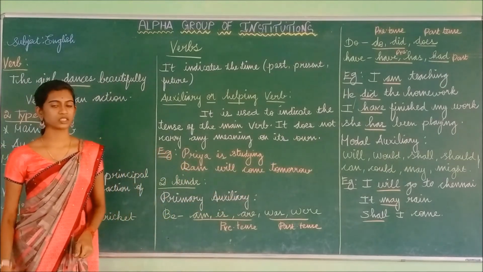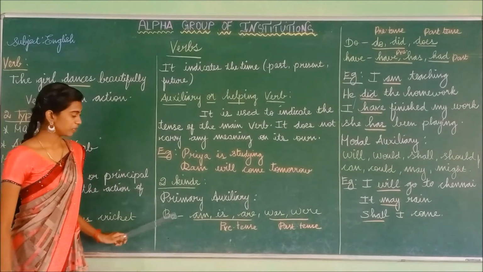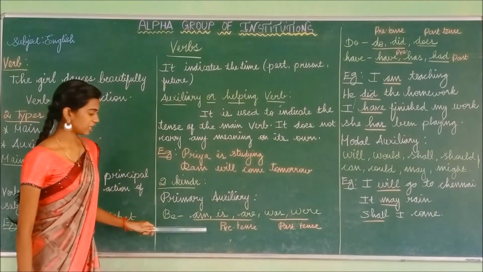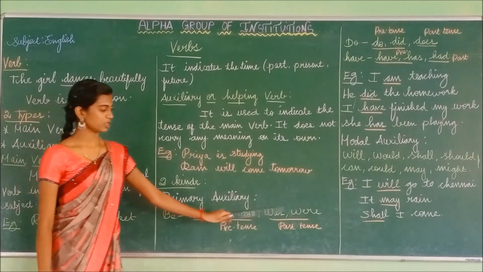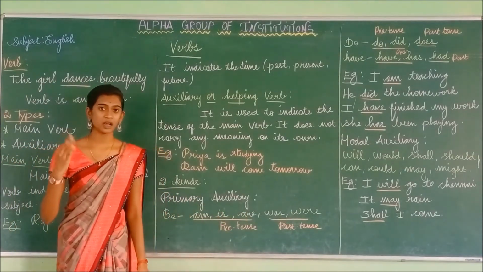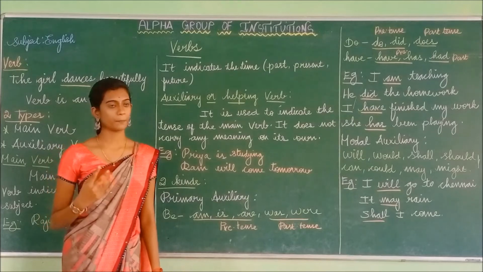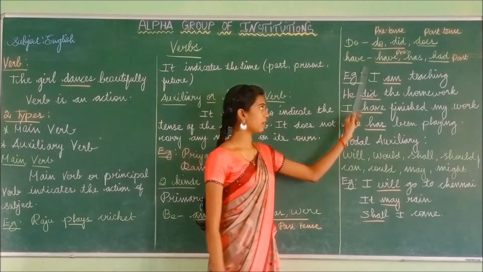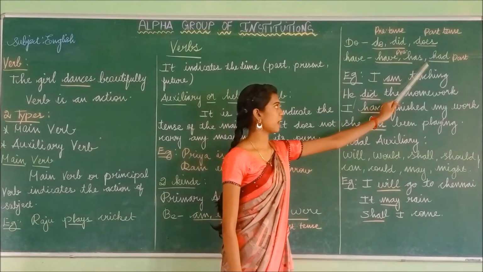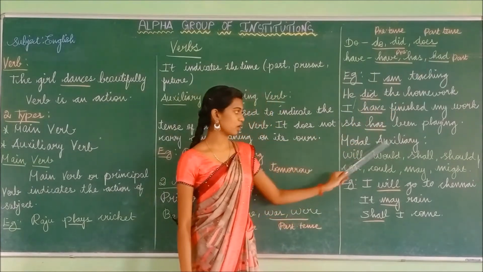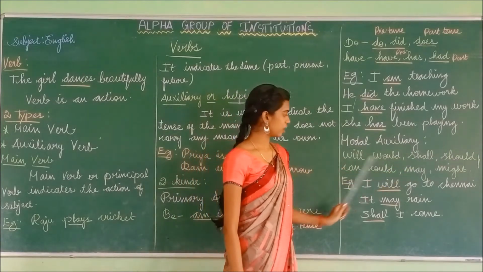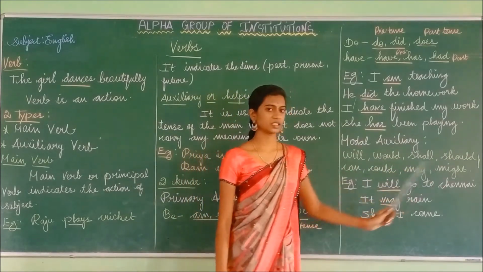In primary auxiliary we have seen three: be verb, do verb, and have verb. In the be verb there are am, is, are, was, were. Am, is, are are present tense, and was, were are past tense. In the do verb, do, did, does, and in the have verb, have, has, had. Likewise, in modal auxiliary we have seen will, would, shall, should, can, could, may, and might.